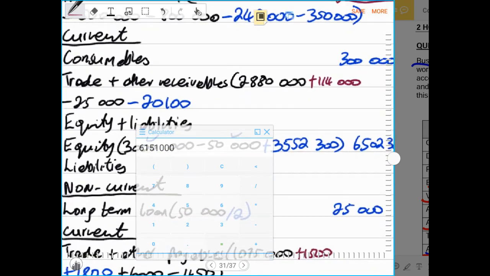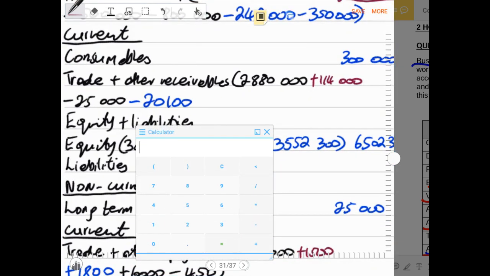Then under our trade and other receivables, we have 288,000 plus 114,000 minus 25,000 minus 20,100.